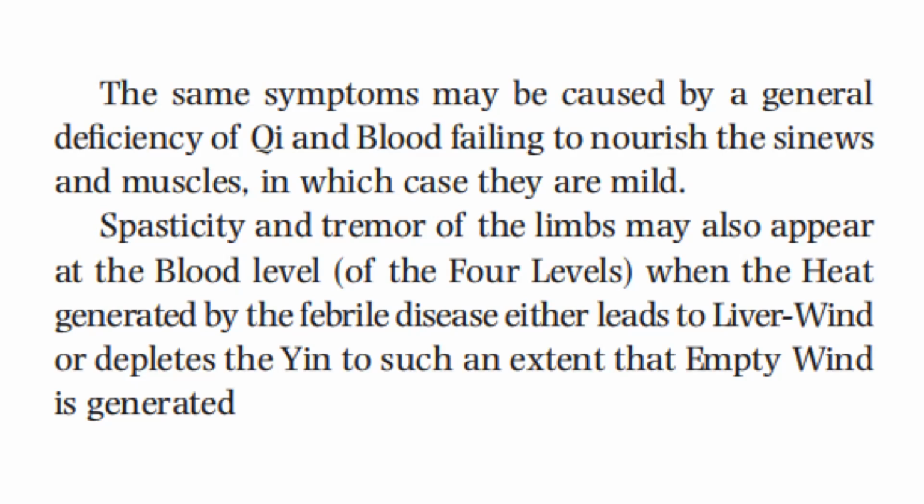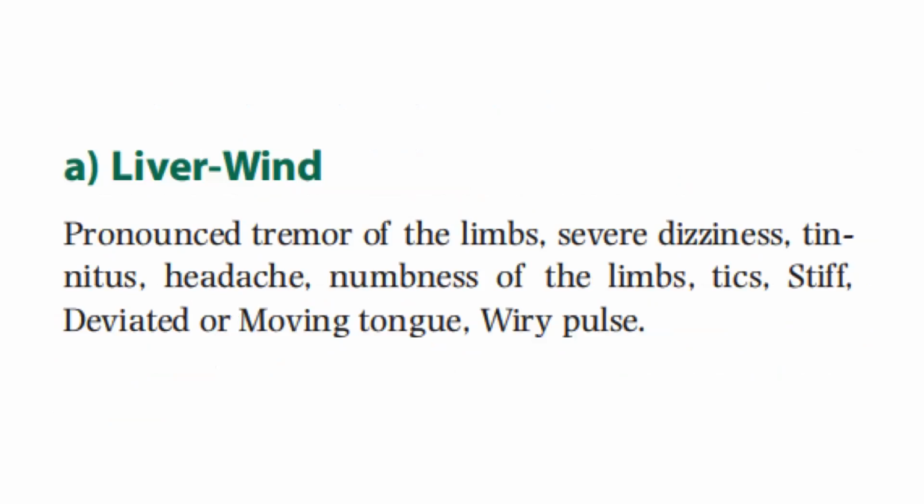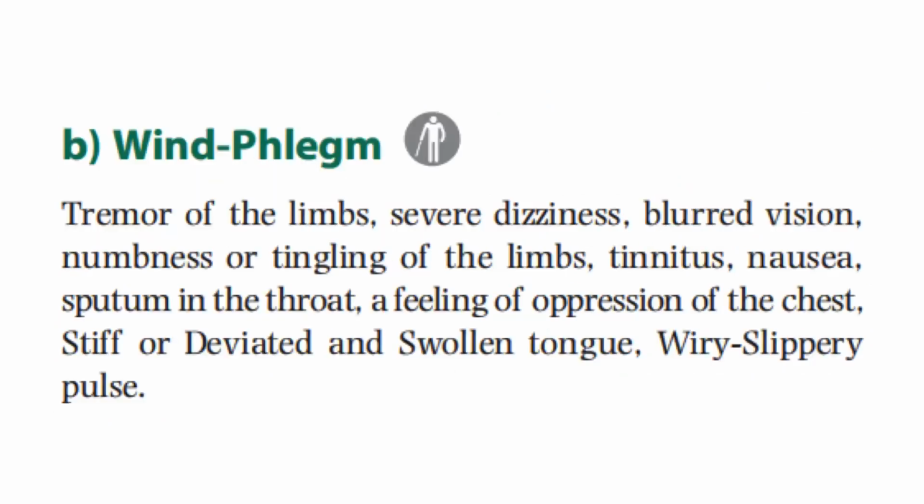Spasticity and tremor of the limbs may also appear at the blood level of the four levels, when the heat generated by the febrile disease either leads to liver wind or depletes the yin to such an extent that empty wind is generated. So here in liver wind, it will manifest with pronounced tremor of the limbs, severe dizziness, tinnitus, headache, numbness of the limbs, tics, stiff, deviated or moving tongue, and a wiry pulse.